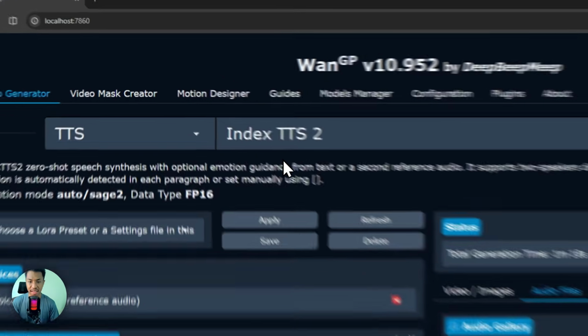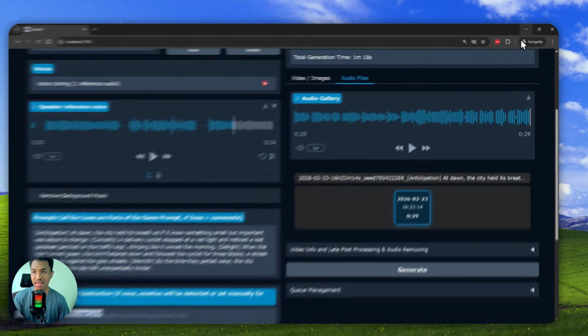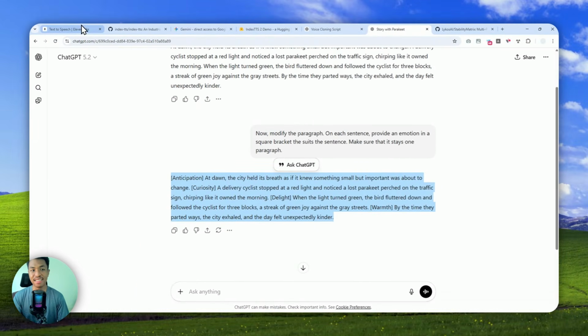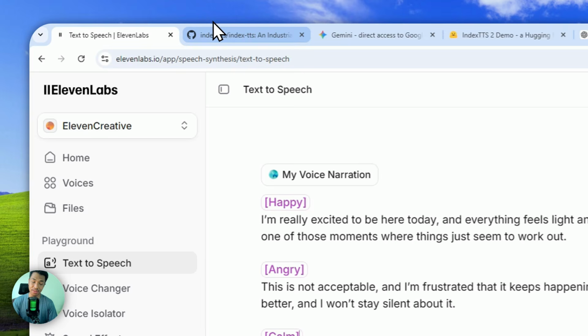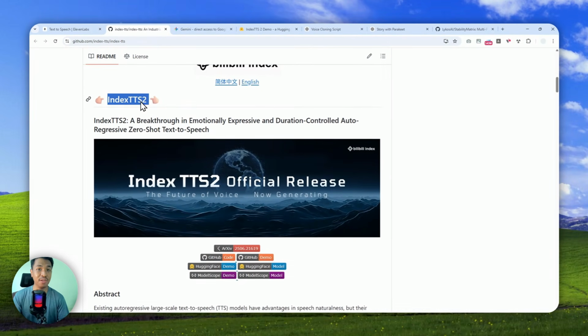But other than that, this is a fantastic tool. You can use it without any limit. It is also pretty fast, and of course, you don't have to connect to the internet to run the model. So that's how you can install and run IndexTTS2 locally as an alternative to ElevenLabs version 3.